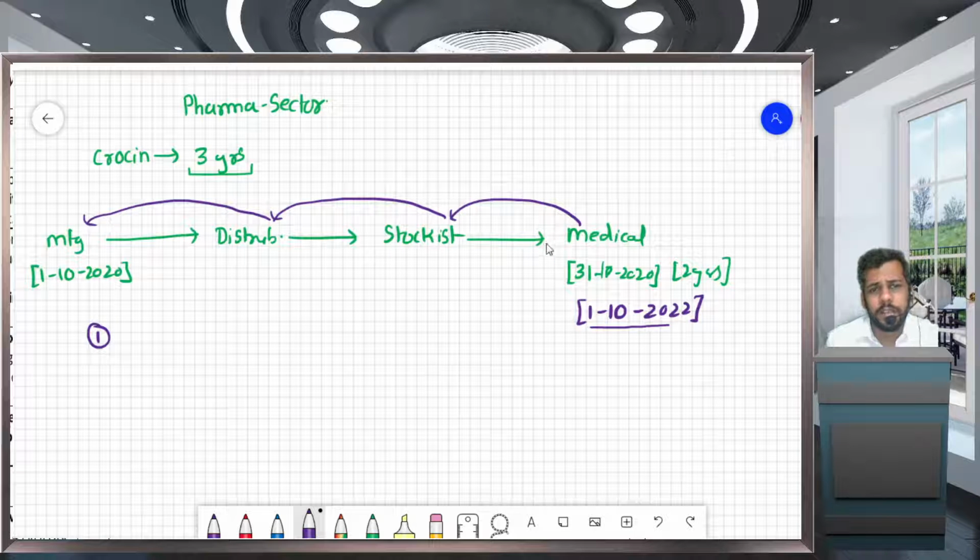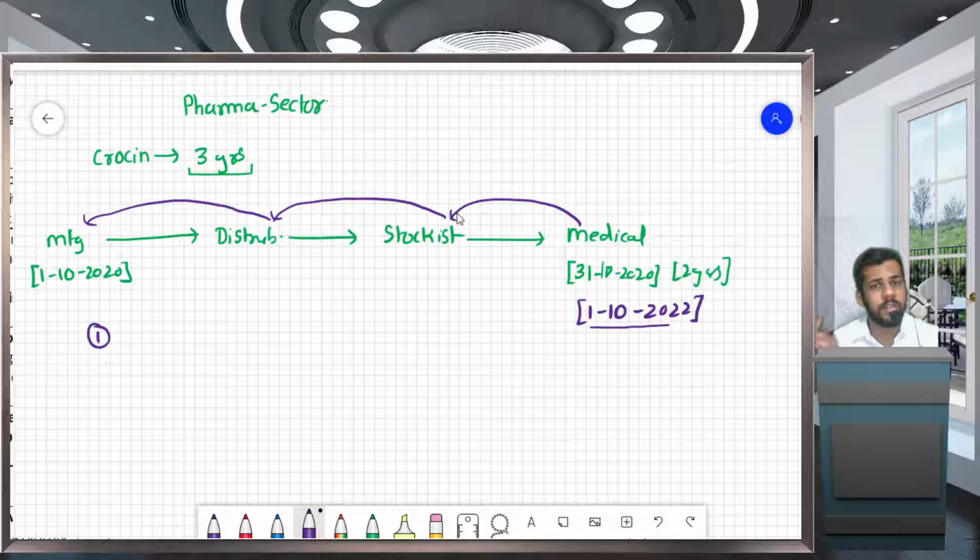So in this case, if it is considered a return of goods, the credit note will be issued, but it would be a commercial note. It cannot be a GST credit note. Why? Because the time limit is already expired. If it was within the time limit, then a normal GST credit note would be issued, and the supplier's output tax liability would be reduced to that extent.